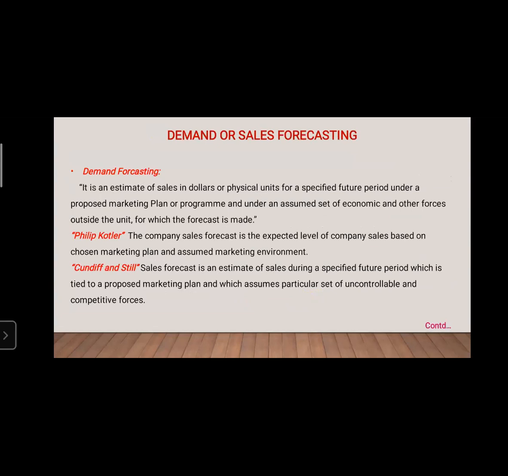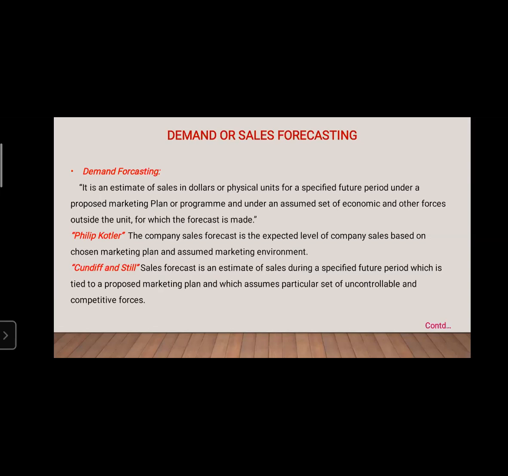What is meant by demand forecasting? It is also known as sales forecasting. So the first point is, what is demand forecasting? It is an estimate of the sales in dollars or the physical units for a specified future period under a proposed marketing plan or program, and under an assumed set of economic and other forces outside the unit for which the forecast is made.